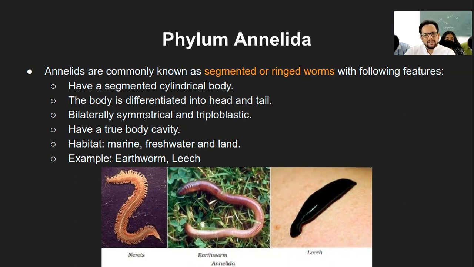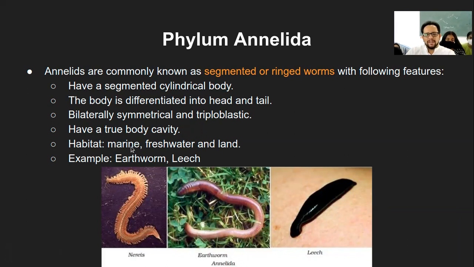Bilaterally symmetrical, again the same characteristic. Triploblastic, developed from 3 germ layers. They have a true body cavity, that is true coelom. Earlier, platyhelminthes had no cavity. Nematoda had the pseudo cavity or false cavity, and the Annelida category, because they have a segmented body, have the true body cavity, that is the coelom.